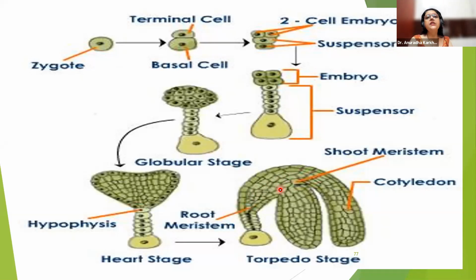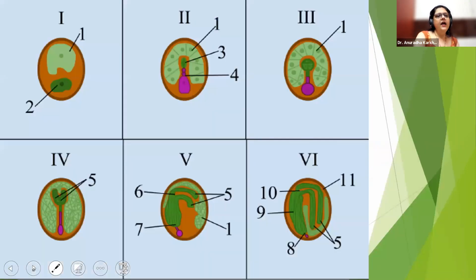Question: arrange the development of the dicot embryo beginning from the initial stages. So first will be the proembryo, followed by globular, heart shape, horseshoe shape or torpedo stage, and 2 cotyledons. That is the type of question that is asked. Now this is a very beautiful diagram, my dears. You will understand this very clearly over here.